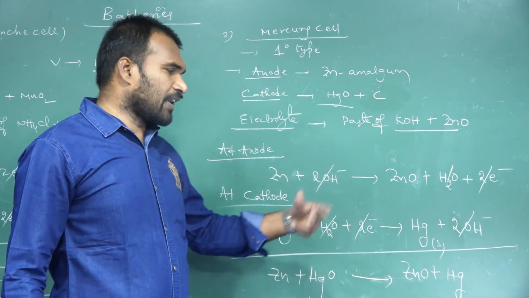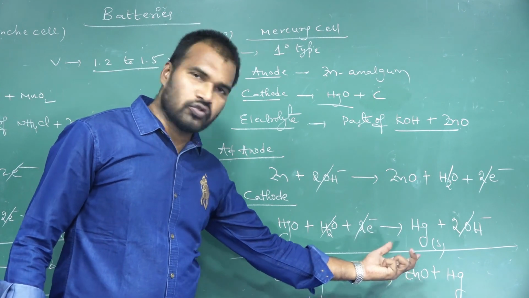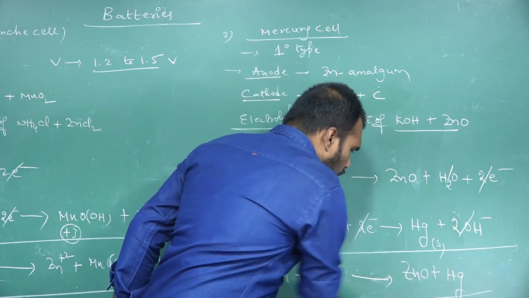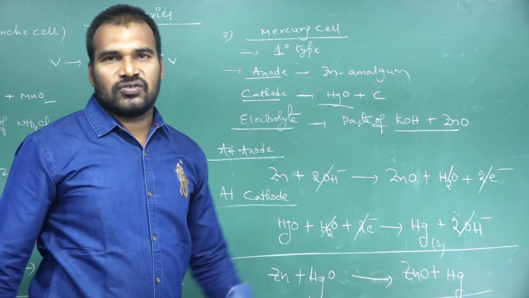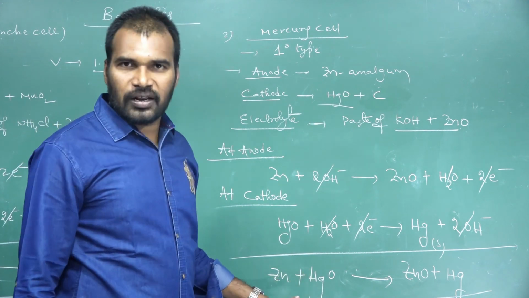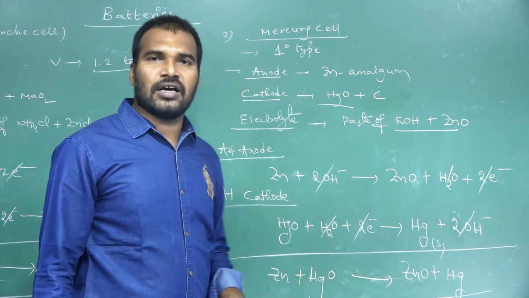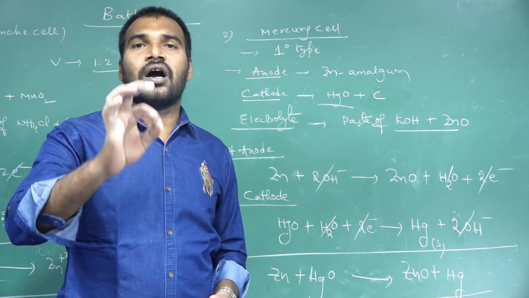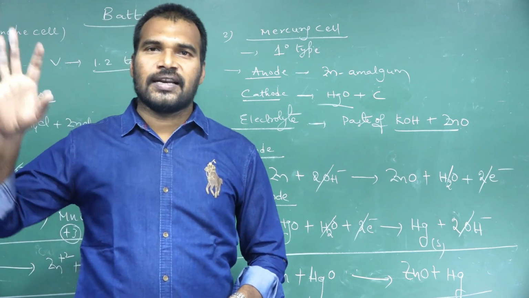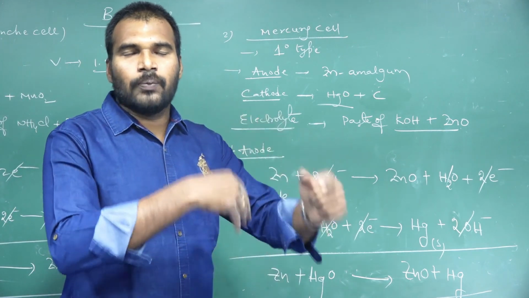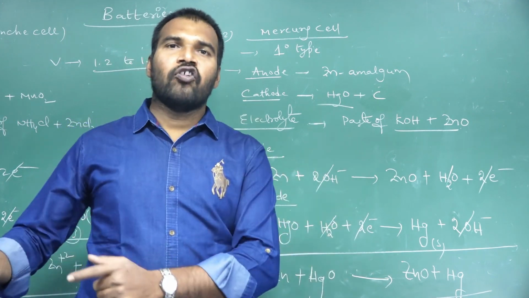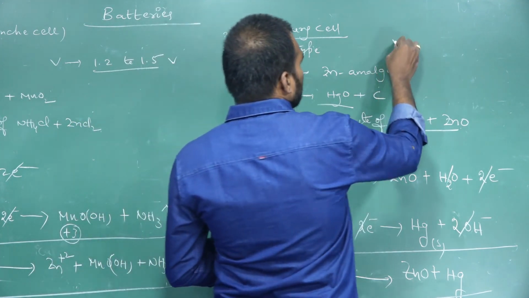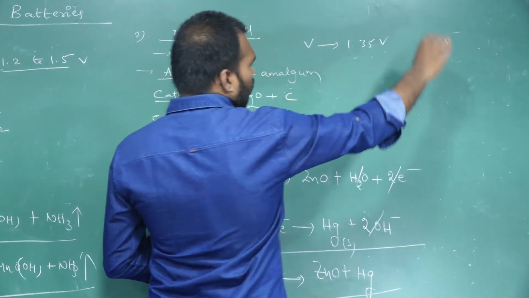That means zinc is undergoing oxidation into zinc oxide. Mercuric oxide is undergoing reduction into mercury. So in the overall reaction, there were no ions. Because of no ions in the overall reaction, this mercury cell will maintain a constant voltage throughout its life. When you buy that cell, whatever voltage was there, the same voltage will be maintained until it is dead. Okay, so the usual voltage is 1.35 volts.